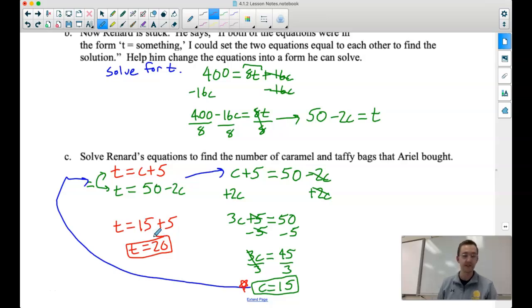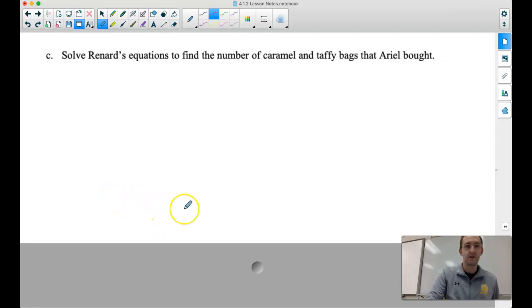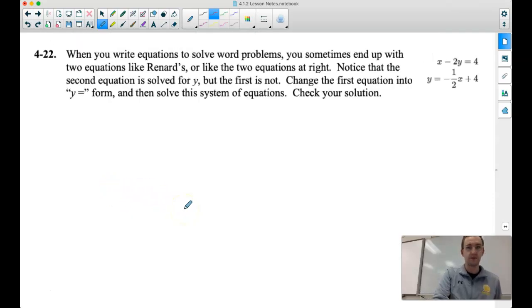And there we go. We just solved the system of equations. We had two equations with two variables. If we can solve for the same variable in both equations, we can set those two things equal to each other and then solve for the values where they are going to be the same. What that looks like a little more algebraically is what we're going to talk about next in number 22. We already did that part, so we're going to skip that. 22 is next.